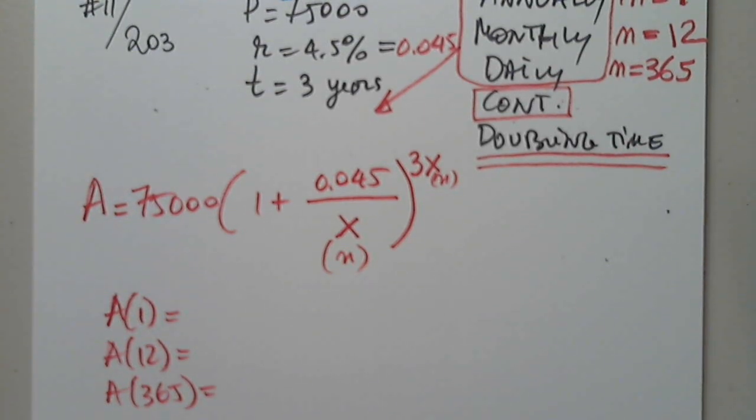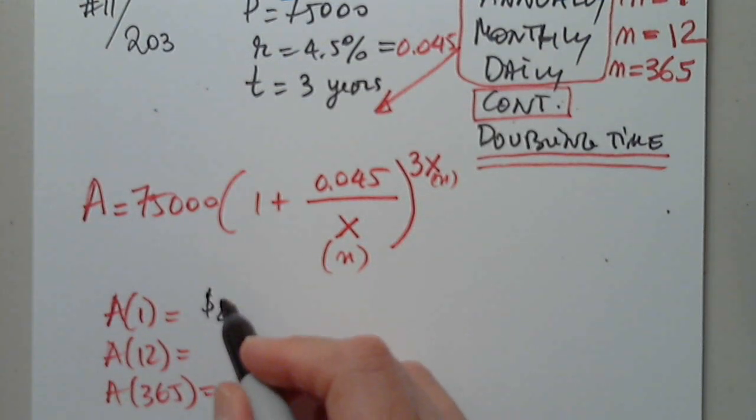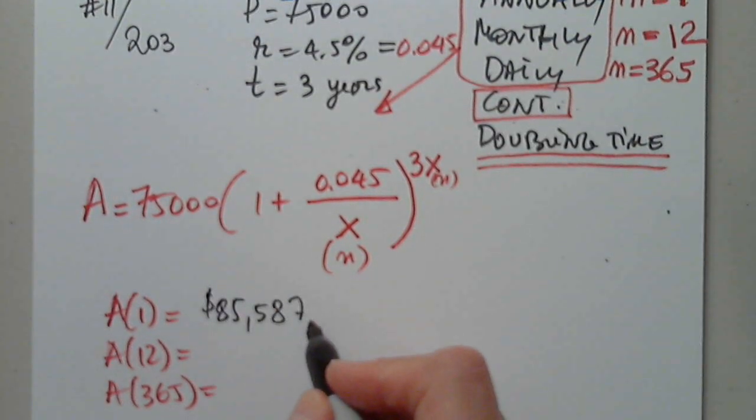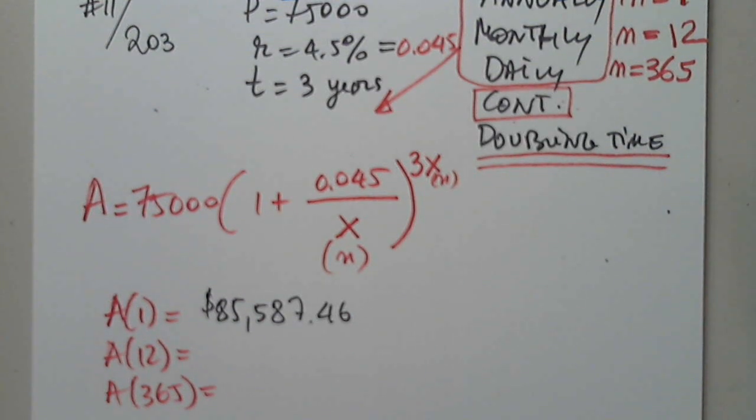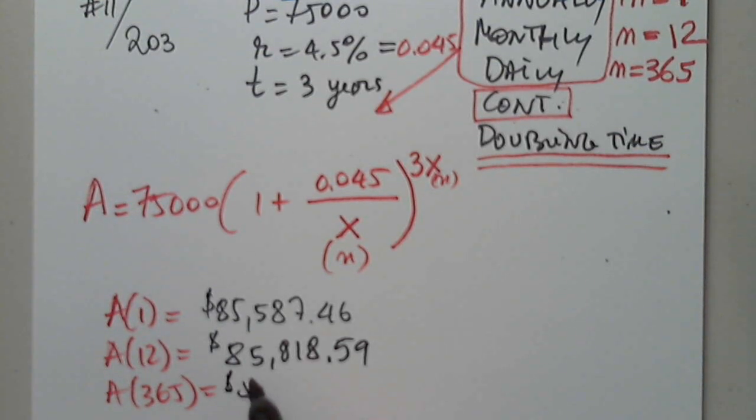I have to highlight it because I need 2 decimal digits. When it comes to money terms, we need 2 decimal digits. So we get 85,587.46. The next one is 85,818.59. And then the last one, 85,839.54. And it's done in 1 step.